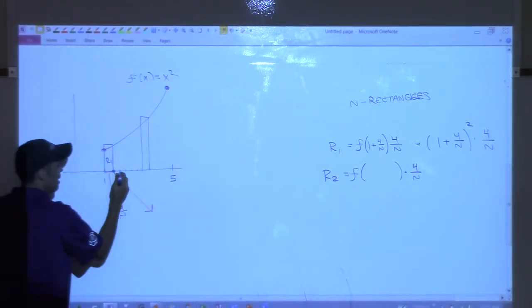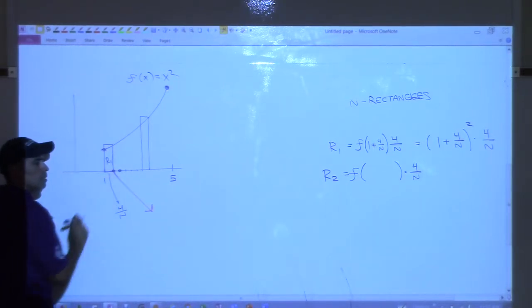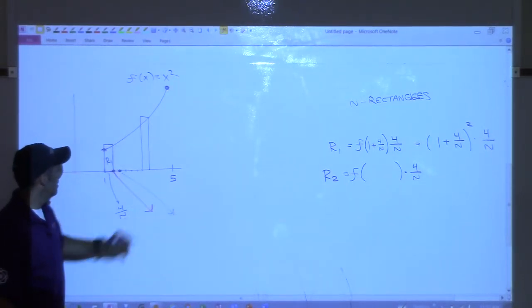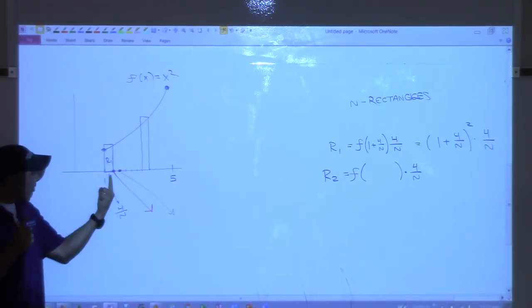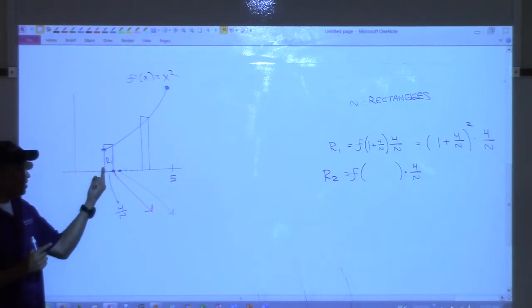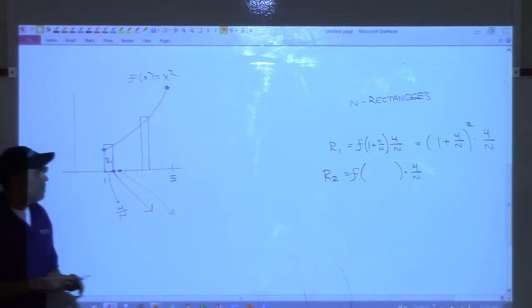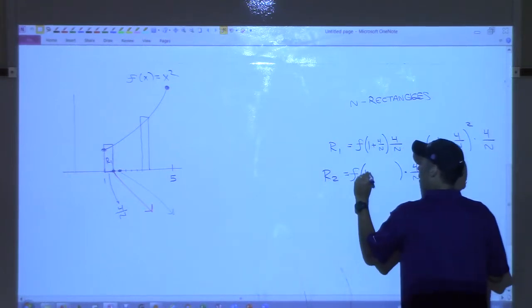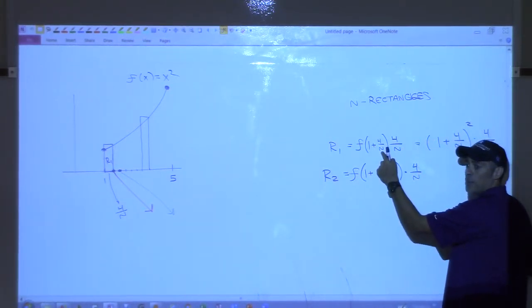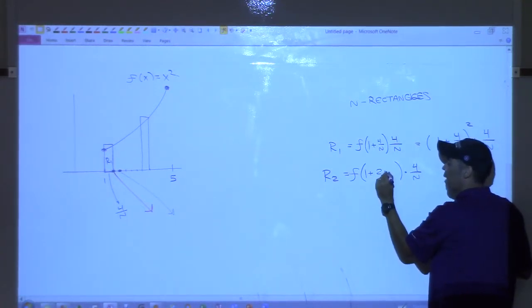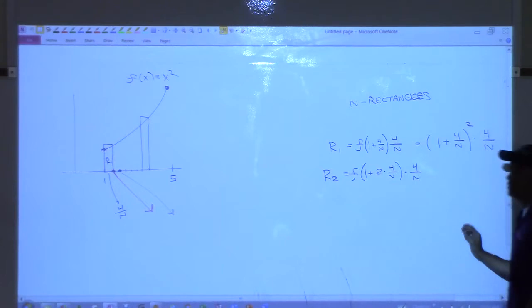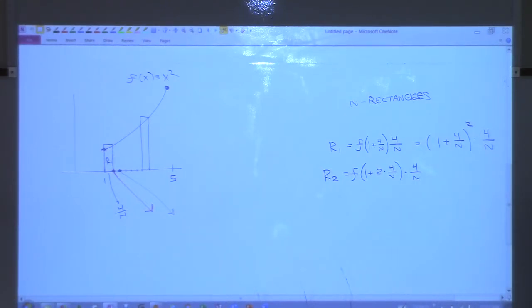Okay, so now I'm here at the second one. The way I like to look at it is this. We start at 1, and now we're going to move over by this much twice. So I'm going to put 1 plus 4 over n plus 4 over n again. That should move me over 2 places. So I'm going to write it this way, 2 times 4 over n. I could square that, but I'm just going to leave it like this.